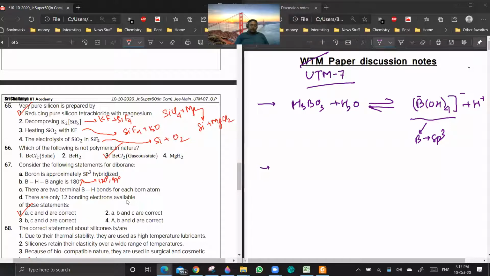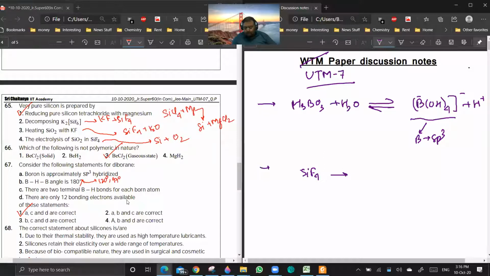Sir, what happens to the fluorine? Fluorine actually is recirculated. If you remember how we use Na3AlF6, it gives AlF3. SiF4 is not that ionic in nature.